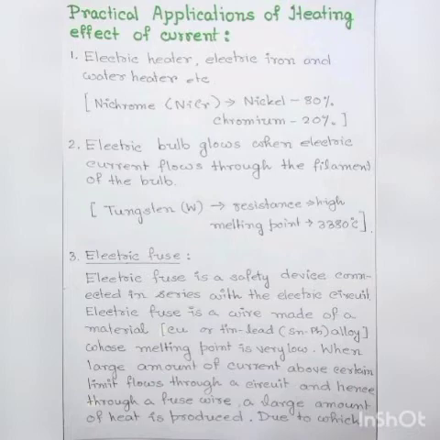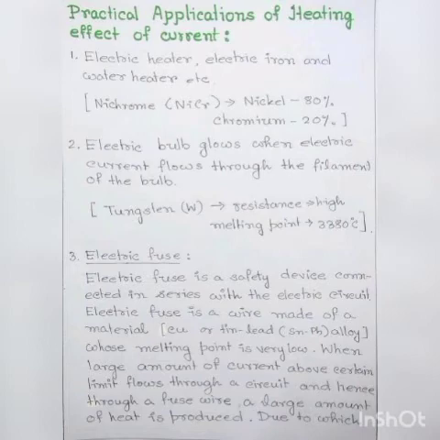The filament of the bulb is enclosed in a glass envelope which is fixed over an insulated support. And the glass envelope of electric bulb is filled with inactive gases like nitrogen and argon to increase the life of the tungsten wire.